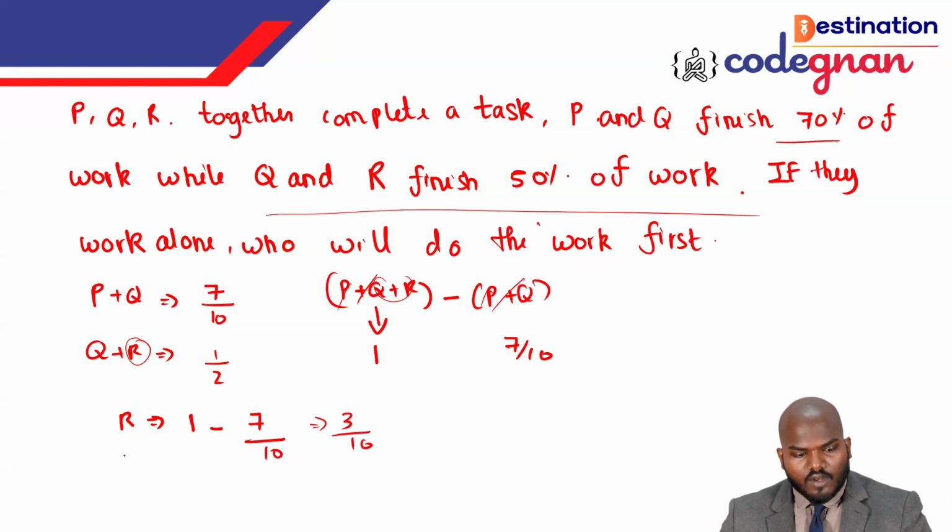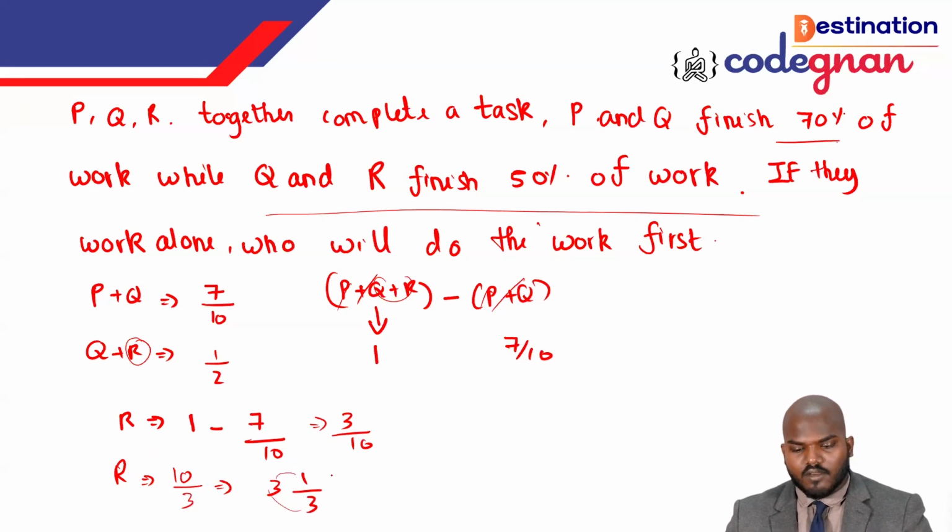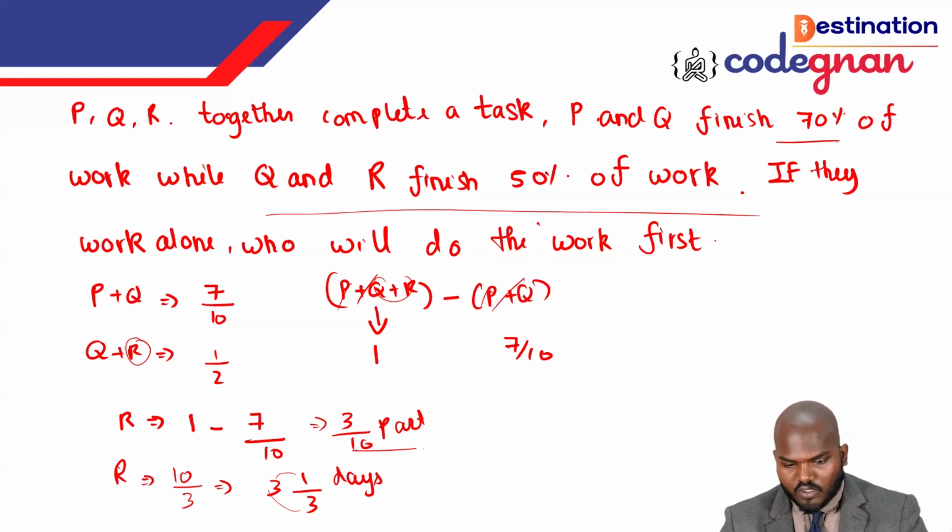Okay, so R will complete this. This is R's 1 day work. R's 1 day work is equal to this thing. But R will complete the work in dash days means you need to call it 10 by 3. 10 by 3 is equal to 3 1 by 3. Same thing, I'm only writing it in the mixed fraction. So R completes 3 by 10 of the portion in 1 day, but R can complete the total work in 3 1 by 3 days, that is 10 by 3 days.